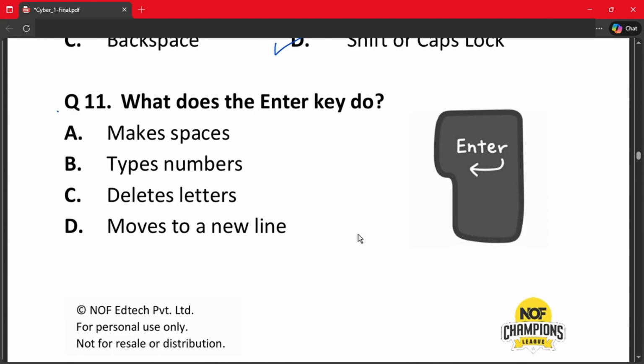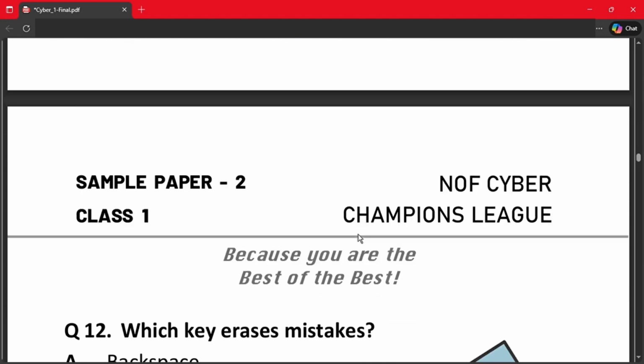Question number 11th. What does the enter key do? A. Makes spaces. B. Types numbers. C. Deletes letters. D. Move to a new line. So enter is used for moving the cursor to new line. So correct answer is option D.